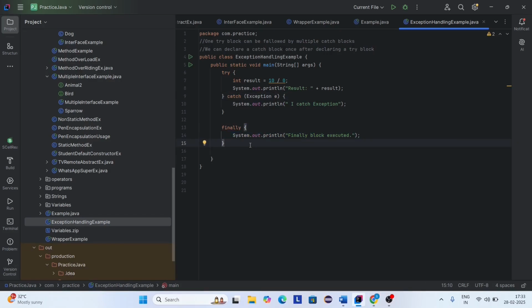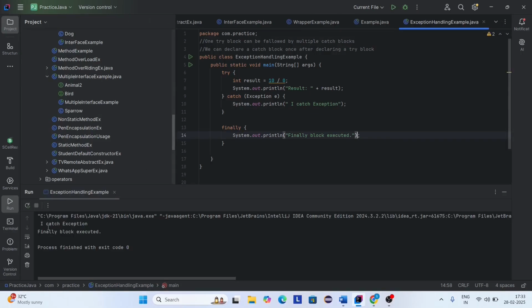So the finally block is used to execute important instructions. Even if an exception occurs, it will execute the statement. If an exception does not occur, it will still execute the statement. Let's run the code and see what happens. Here you can see I catch exception, and the finally block also got executed.